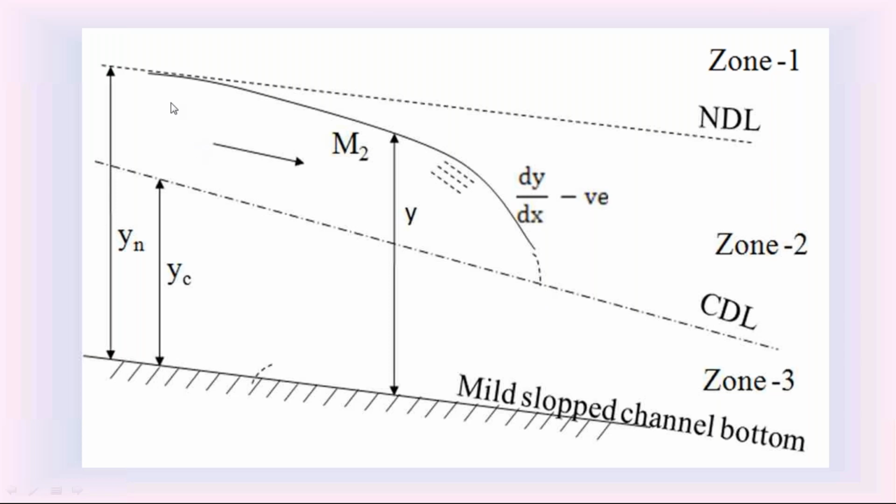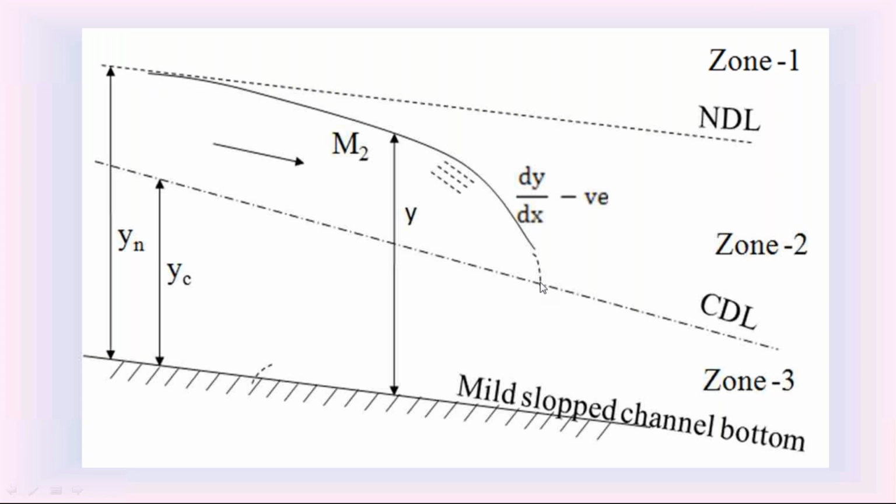We know that when the depth of flow y is equal to yn, the slope dy by dx is 0. So for this M2 water surface profile on the upstream side, depth of flow y is equal to yn, and the slope dy by dx is equal to 0. Once that slope is 0, this M2 water surface profile on the upstream side is almost tangential, or asymptotic to the normal depth line, because on this normal depth line y is equal to yn. So on the upstream side, the M2 water surface profile is horizontal or asymptotic to the normal depth line.